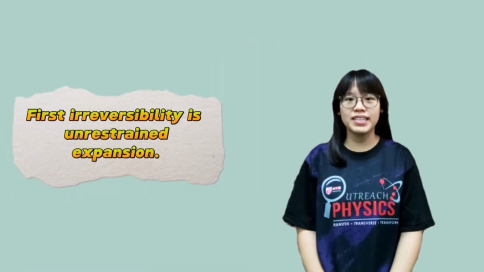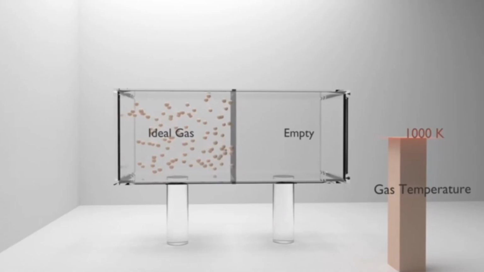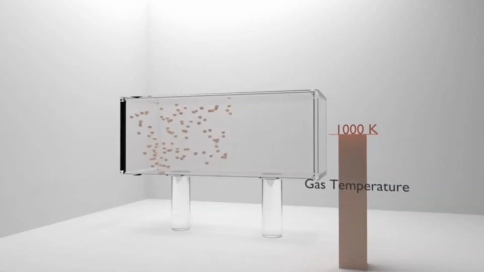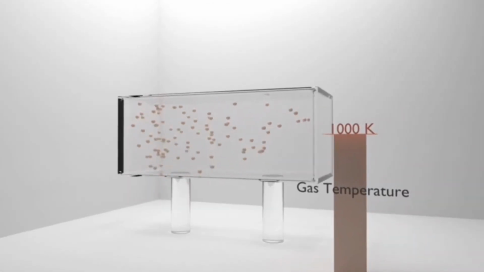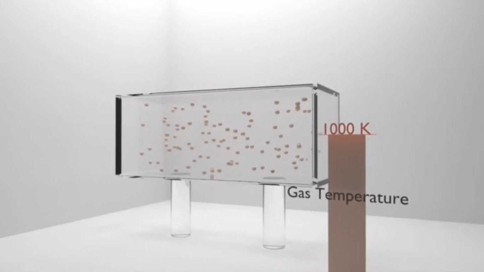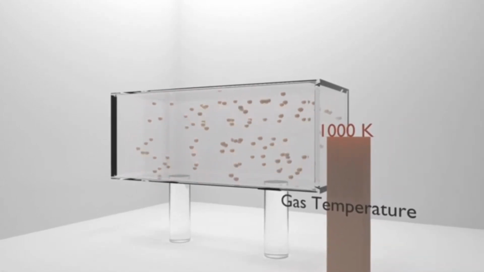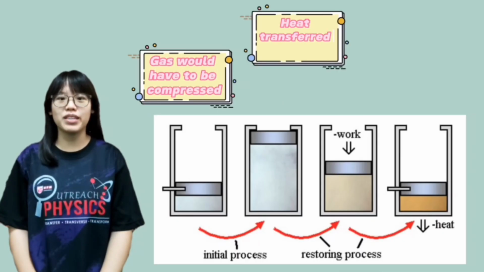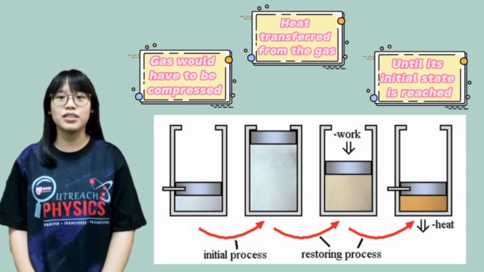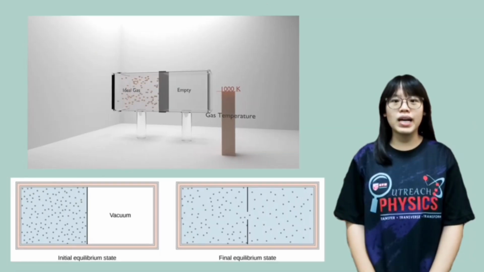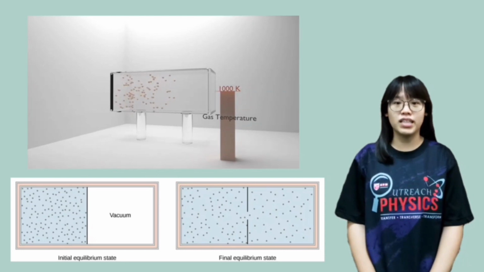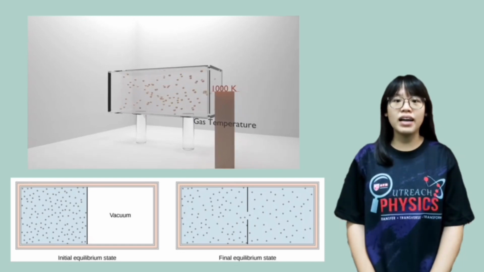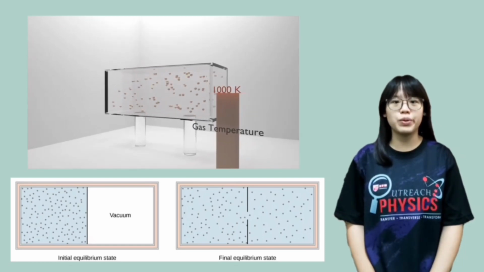The first irreversibility is unrestrained expansion of a gas separated from a vacuum by a membrane in a thermally insulated container. When the membrane is ruptured, gas rushes into the empty side of the container, thereby expanding freely and filling the entire container. The gas would have to be compressed and heat transferred from the gas until its initial state is reached to restore the system. Since the work and heat transfer involve a change in surroundings, the surroundings are not restored to their initial state, indicating that the unrestrained expansion was an irreversible process.